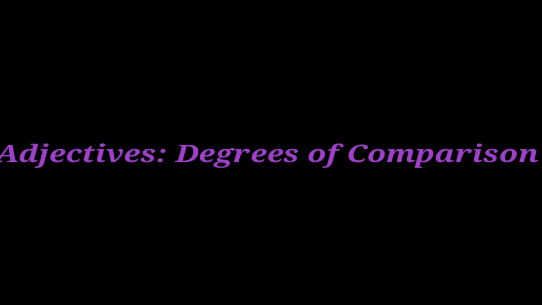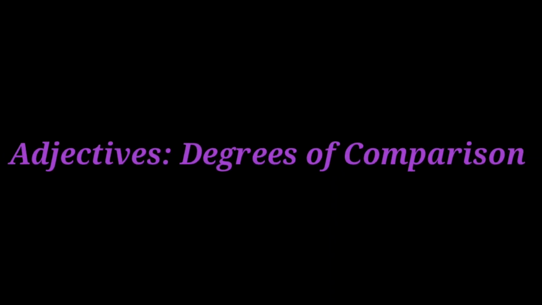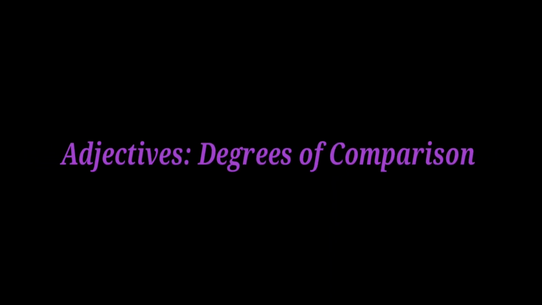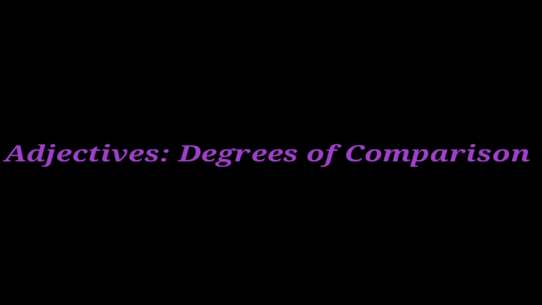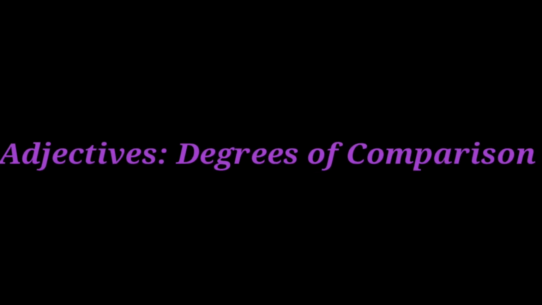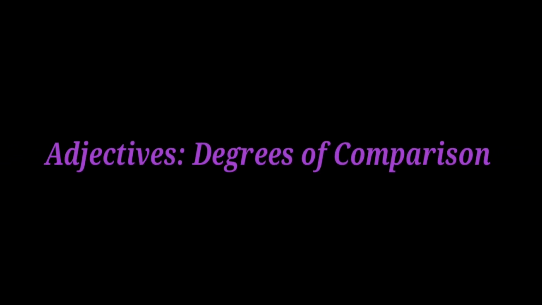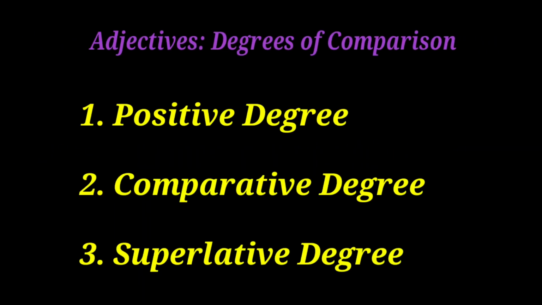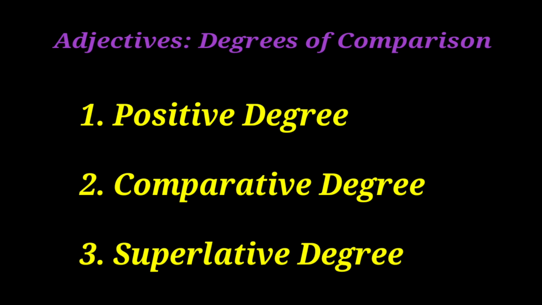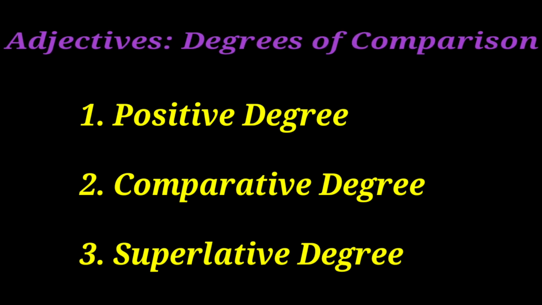Adjectives, degrees of comparison. We know that an adjective is a word that is used to describe or qualify a noun or pronoun. There are 3 degrees of comparison in adjectives of quality. They are positive degree, comparative degree, and superlative degree.